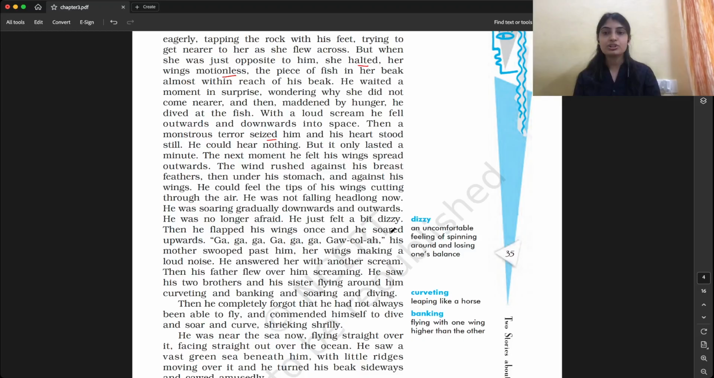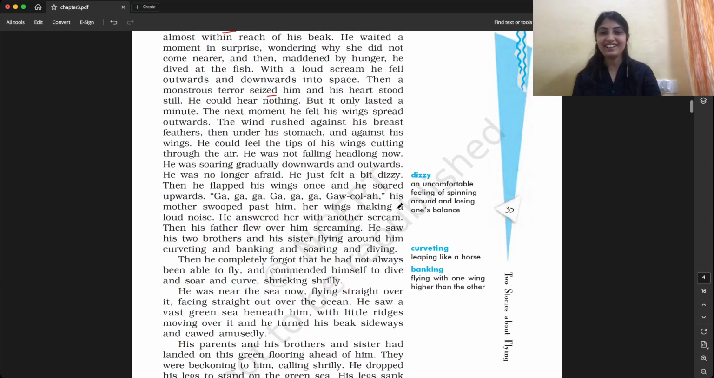Then again he tried, flapped his wings once, and soared upwards. Upwards means to a greater height. His mother swooped past him, his wings making a loud noise. So now mother also started flying with him. So maybe because she was happy, he answered her with another scream.